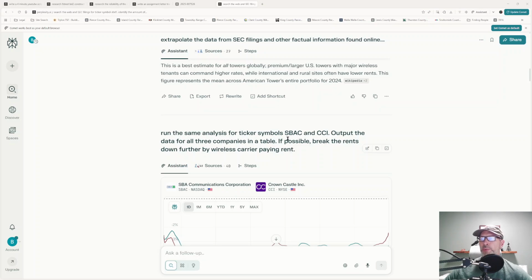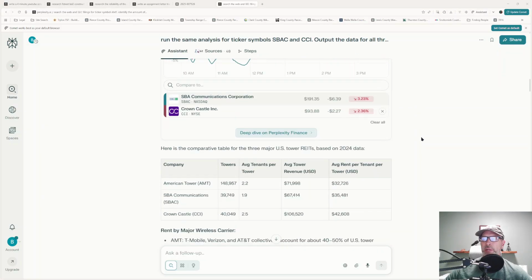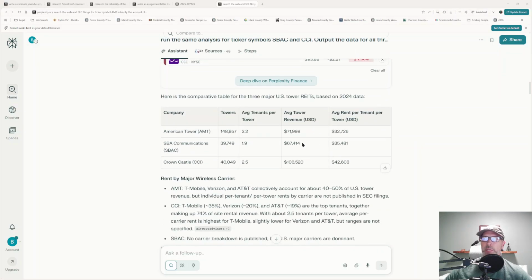Output the data for all three companies in a table. If possible, break the rents down further by wireless carrier paying rent. And it came back, it was not able to break it down per wireless carrier, which I know because they're not going to provide that information. That is actually very proprietary information that is not readily available. But it gave me this being the average rents per tower. That looked about like what I expected it to be, except then I started looking at some of these numbers.